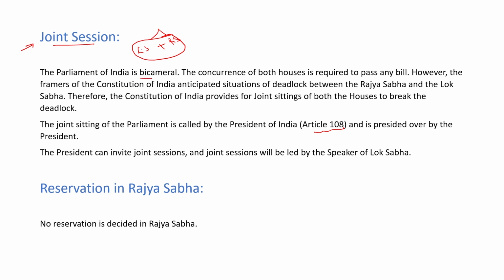So the Parliament of India is bicameral. Bicameral means there are two houses, the Lok Sabha and the Rajya Sabha. The concurrence of both the houses is required to pass any bill. However, the framers of the Constitution of India anticipated a situation of deadlock between the Rajya Sabha and Lok Sabha. Therefore, the Constitution of India provided for a joint session of both houses to break the deadlock. That means when both the houses combine and work together, or if there is a dispute over any matter, then the President calls a joint session.